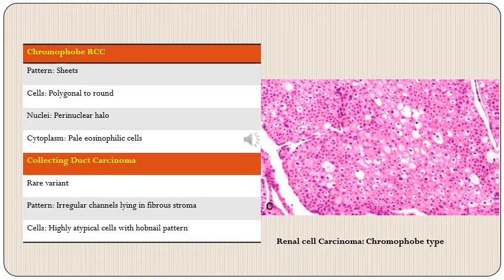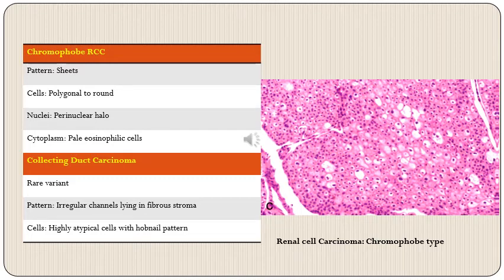Then next is chromophobe RCC. This tumor is arranged in sheets, and the cells have a polygonal to round shape. The nuclei have a very characteristic appearance, with a halo around them, and the cytoplasm is pale eosinophilic in color. Then the final one is collecting duct carcinoma.